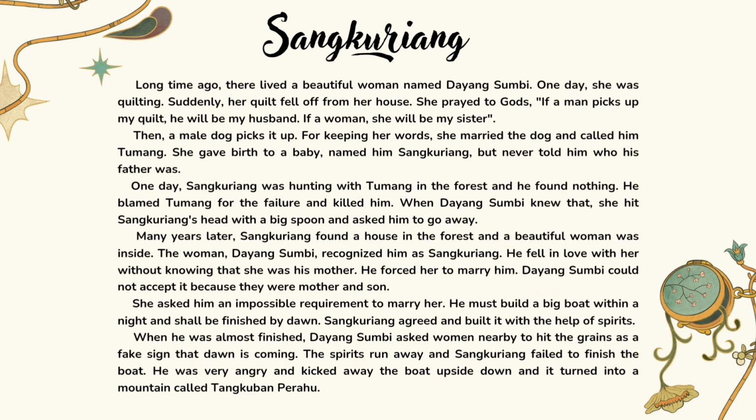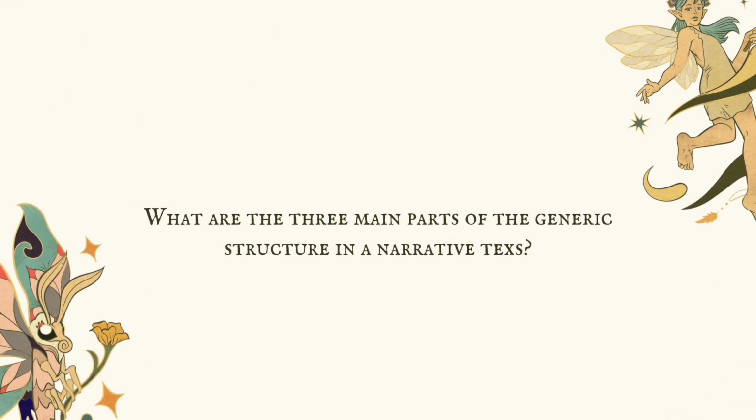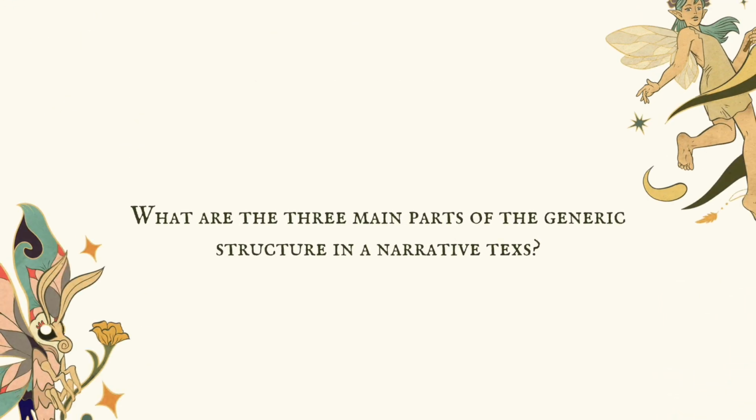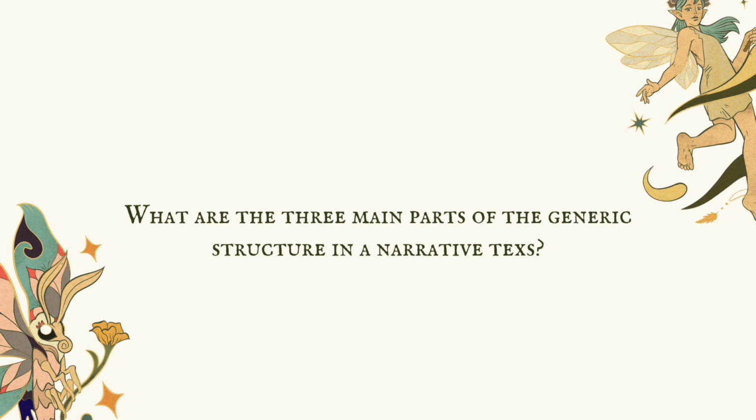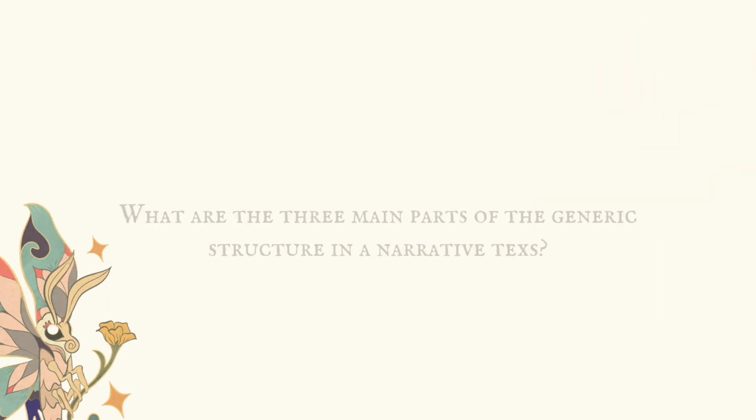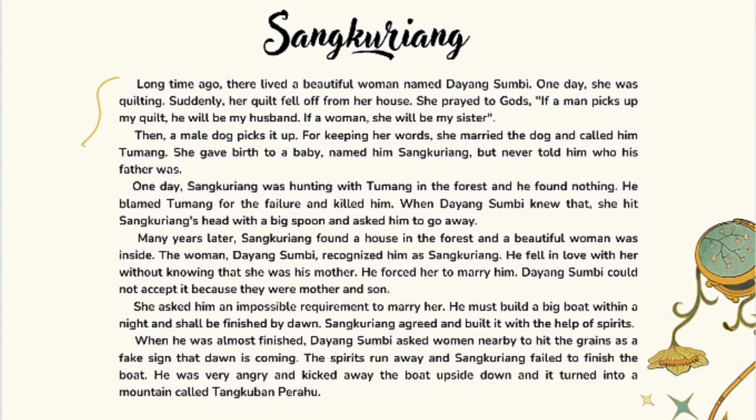Below are several questions regarding narrative texts. First question. What are the three main parts of the generic structure in a narrative text? The generic structure in a narrative text: orientation is paragraph 1 and 2. Complication is in paragraph 3 and 4. Resolution is in paragraph 5 and 6.